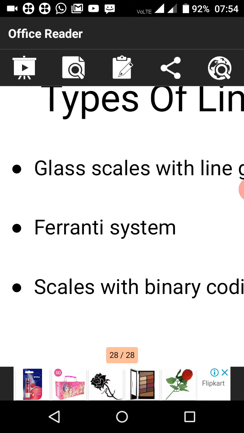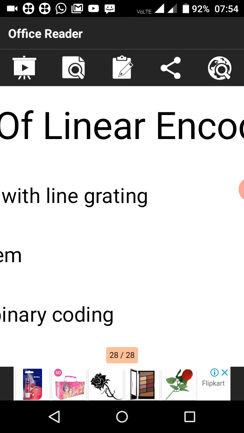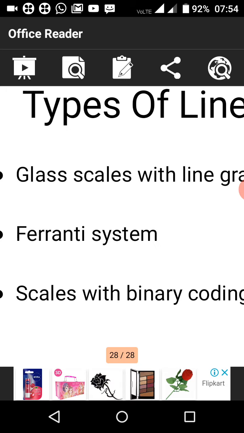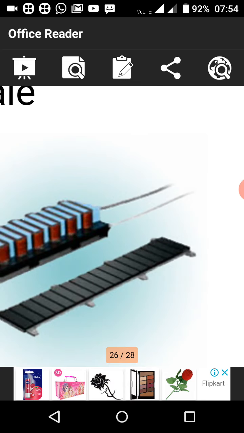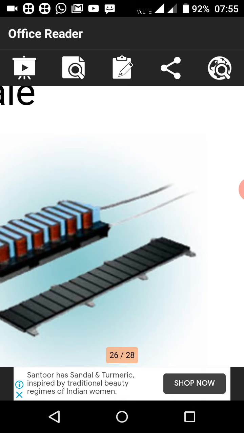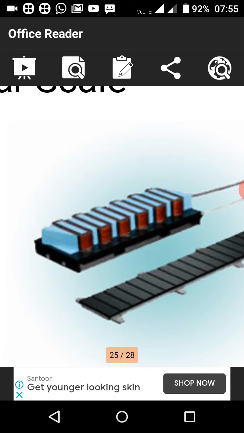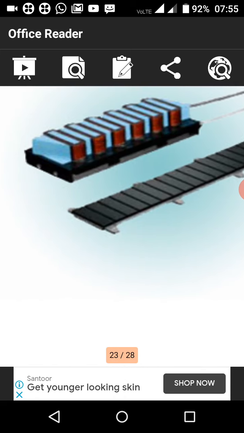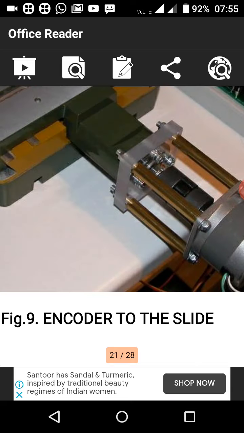So today we have studied different types of encoders. Next, types of control systems, types of devices, and components of servo motor controls. So we have also studied the components of the servo motor control system. This is the line diagram of the components of servo motors that we have seen.